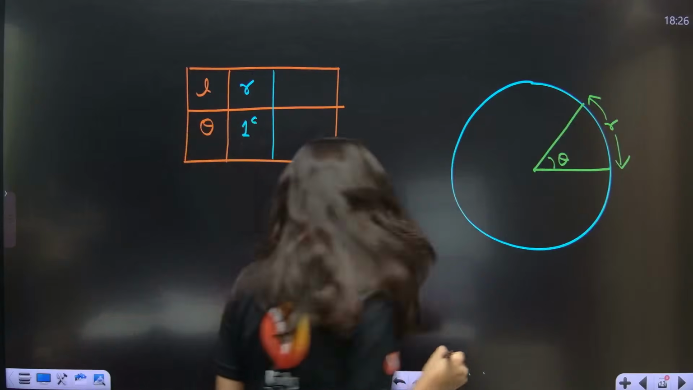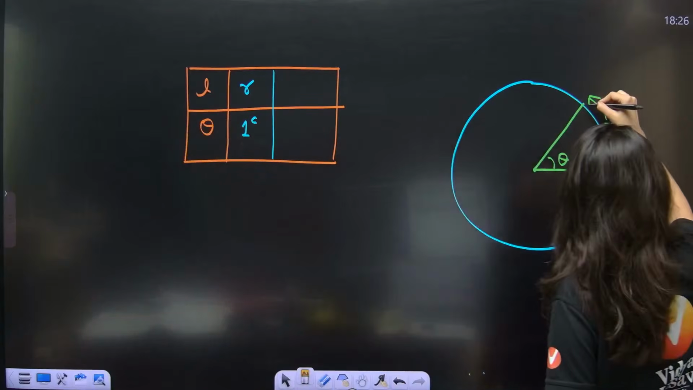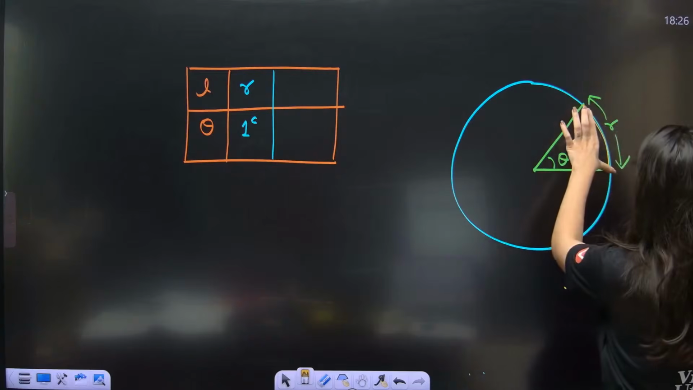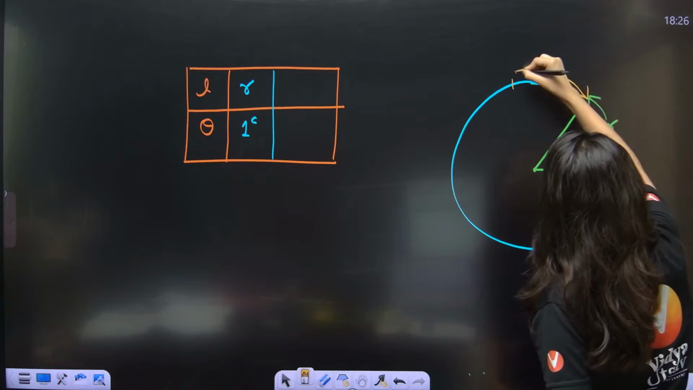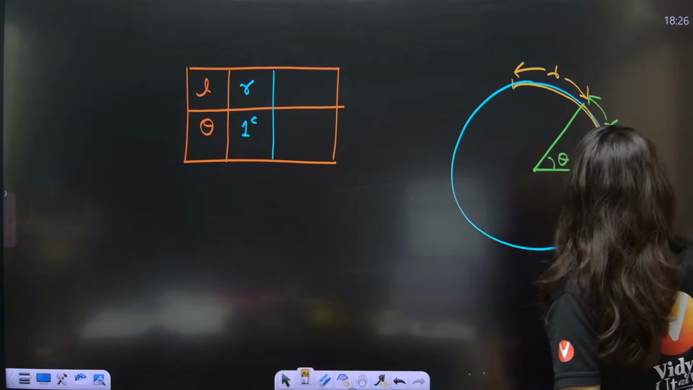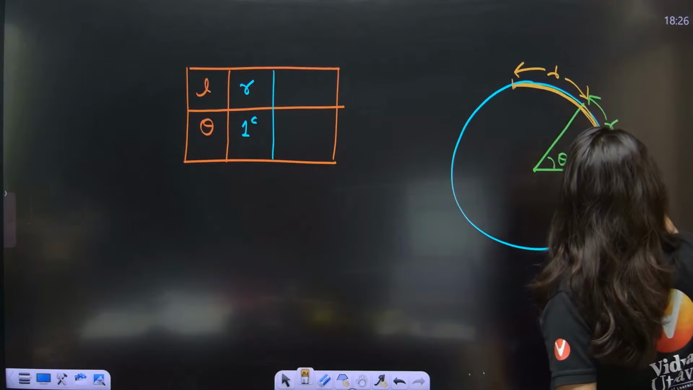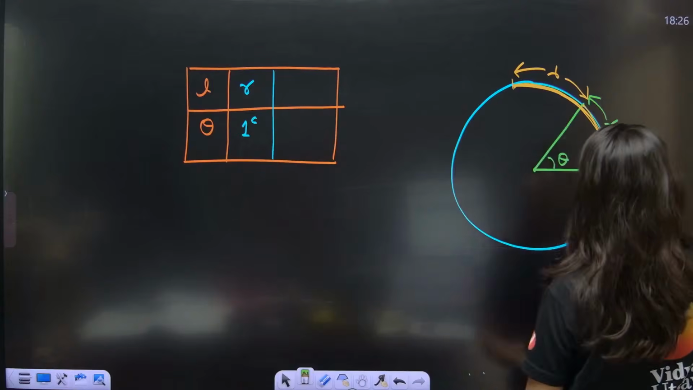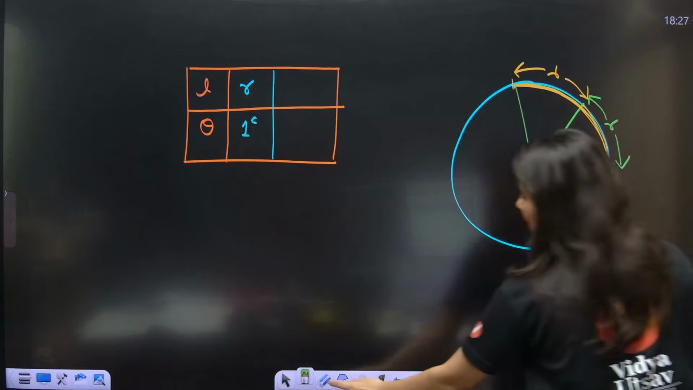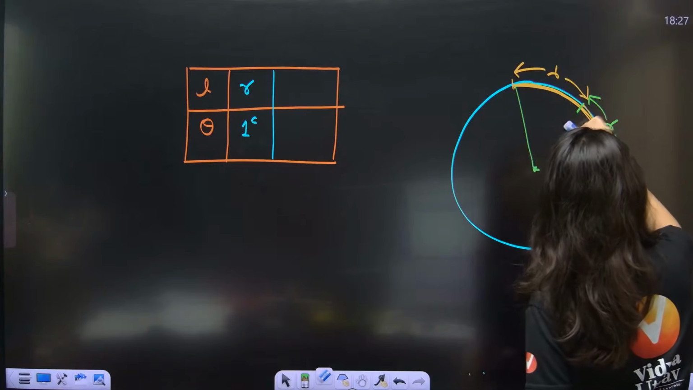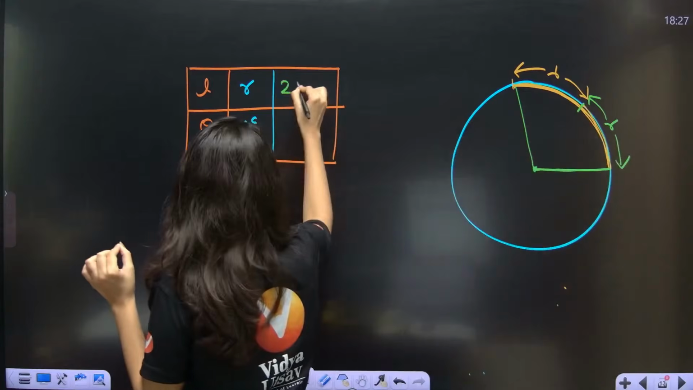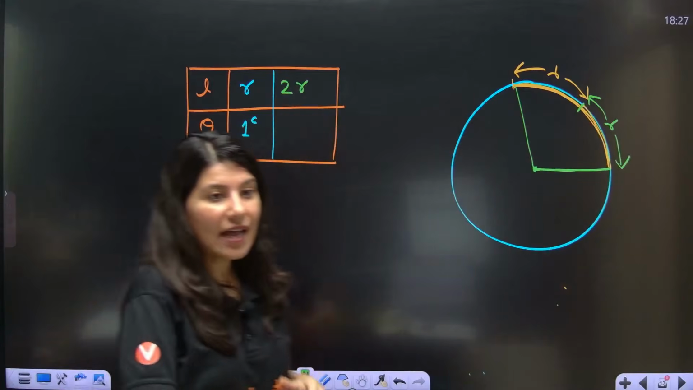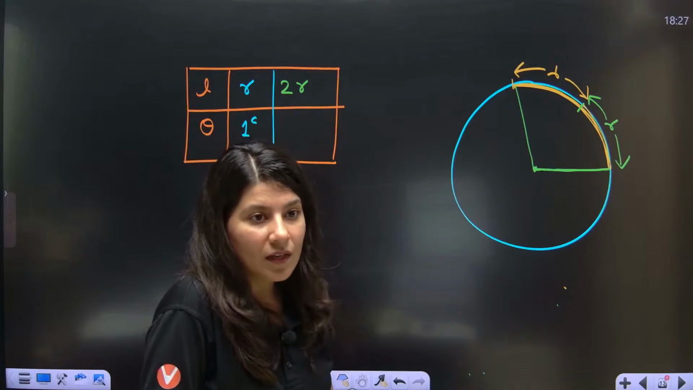Now tell me one thing, genuine question. So this is your R. If I just mark one more R, that means if I double, the length will be double the radius. So this thing is now your length of arc. So tell me, how much angle will it subtend at the center? Suppose this length of arc is now 2r. Now tell me what will be the angle?